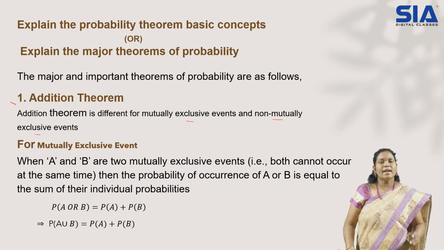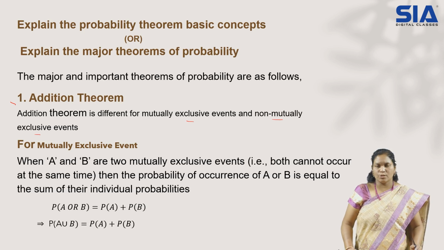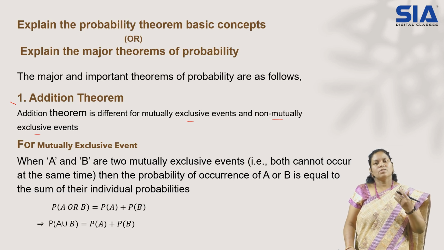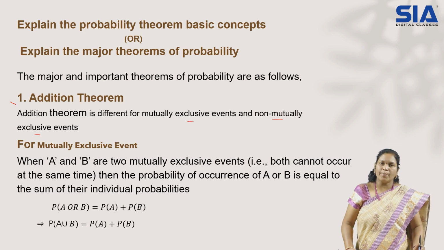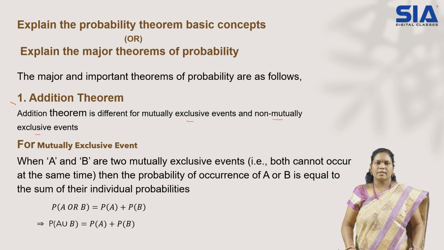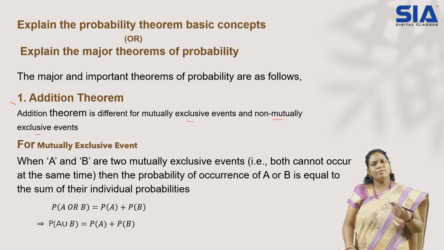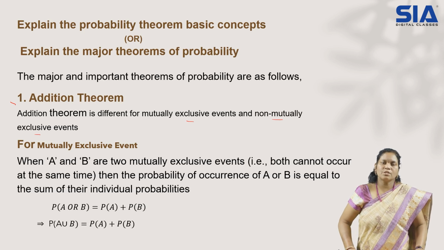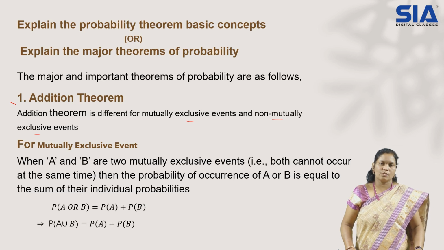So there, head and tail are mutually exclusive. Head appeared, finish. There is no other possibility to get tail. So mutually exclusive, one to one, there is only one possibility. One appears, the other doesn't have any chance to appear. So head has appeared, that's it. Tail doesn't have any option to occur as a result. If you want, you can try one more. Again, take a coin and toss and check whether you are getting head or tail. But in the first toss itself, both will not come as an outcome. So such situations we call mutually exclusive events.